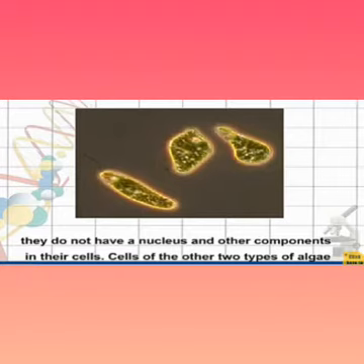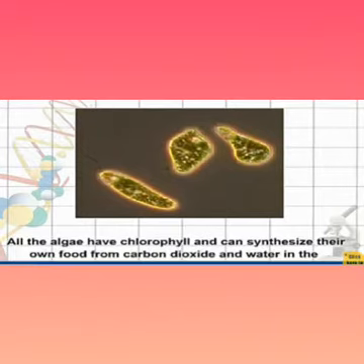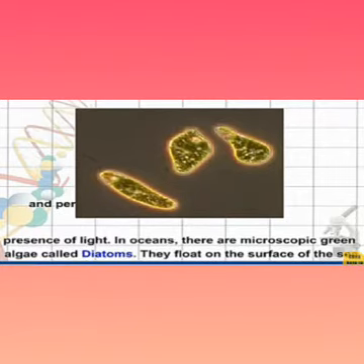Cells of the other two types, that means green algae and brown algae, are similar to plant cells as they have a definite nucleus with tough cell wall, chloroplast and other cell components. All the algae have chlorophyll and can synthesize their own food. That means photosynthesis will take place in the presence of light.